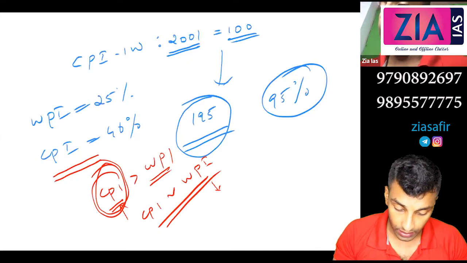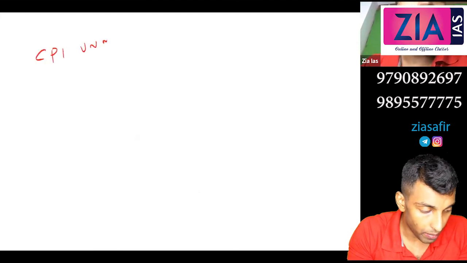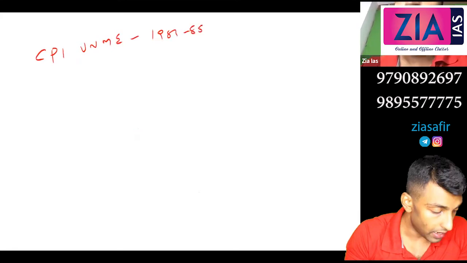So next, under this, you can write CPI UNME, 1984-85 base year.